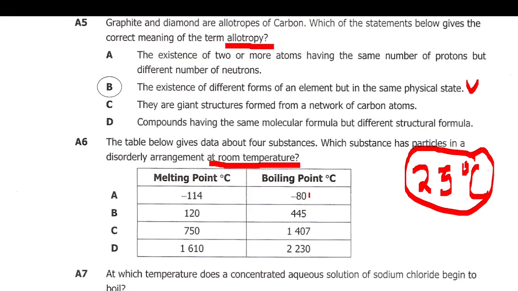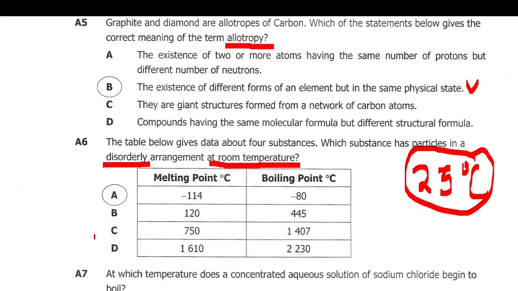So if at negative 80 this substance is already boiling and turning into gas, you expect it at 25 degrees Celsius to be already in gaseous state. We have 3 states of matter: solid, liquid and gas. From the theory we know that the particles of a substance in gaseous state are in a disorderly arrangement, or they move in a haphazard or random motion. That's what the term disorderly means. So we expect the answer to be definitely A. We will not waste time to discuss this, but the answer is A.